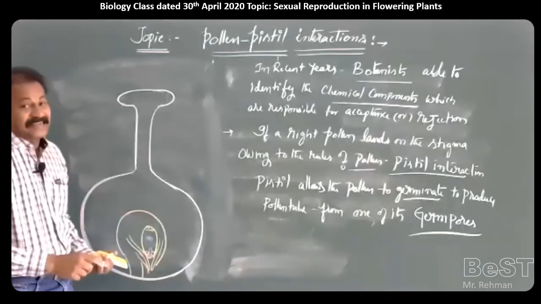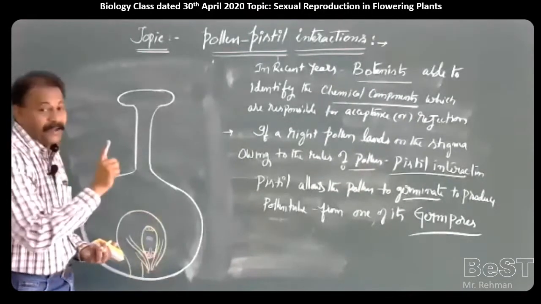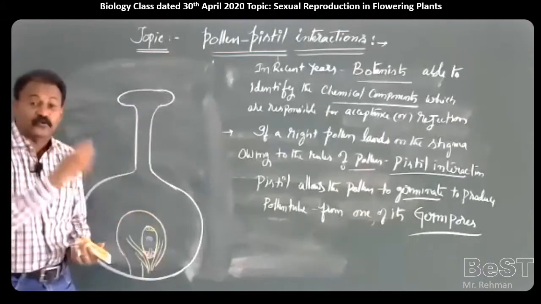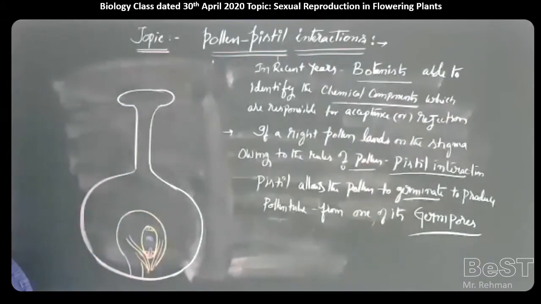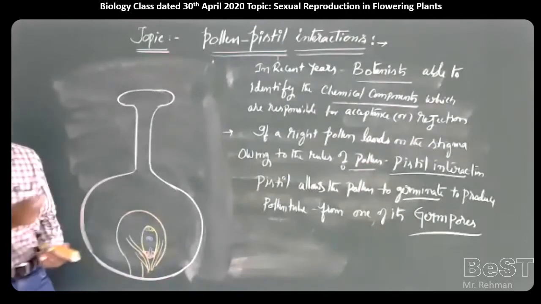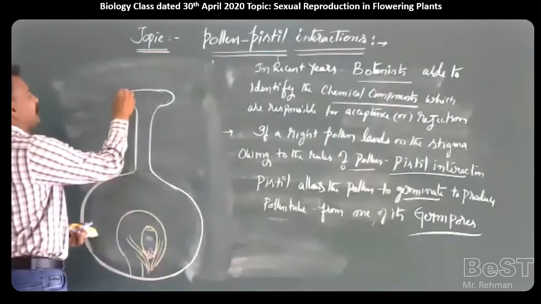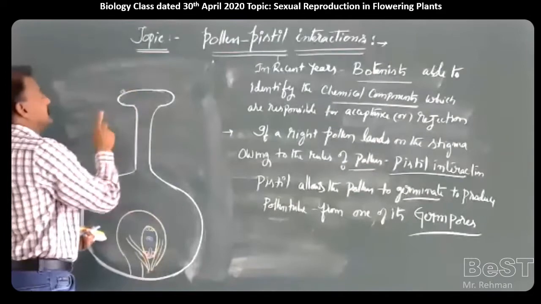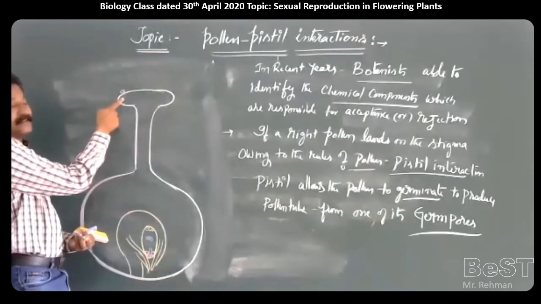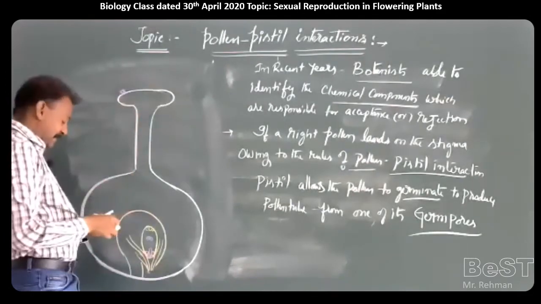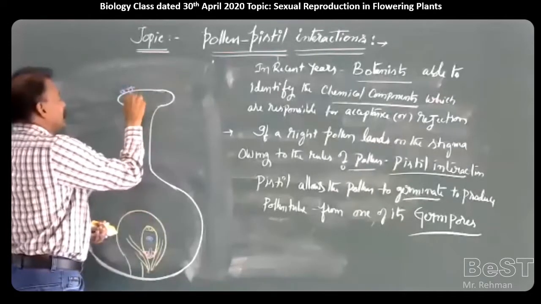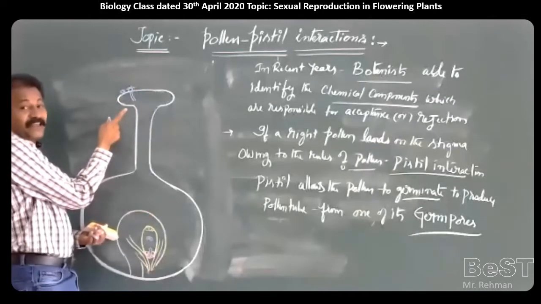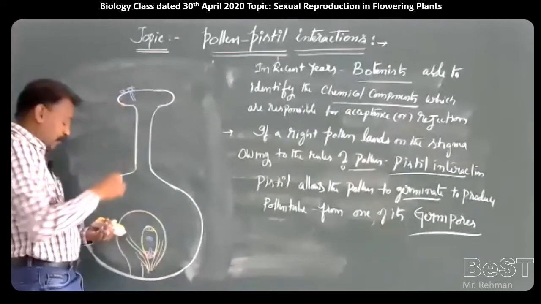As a matter of fact, a single pollen is not going to fall on the stigma. So many pollen grains, of different types, are going to fall on the stigma. Some may not germinate, some may germinate, but the pollen tube is not well grown, it is not completely grown.